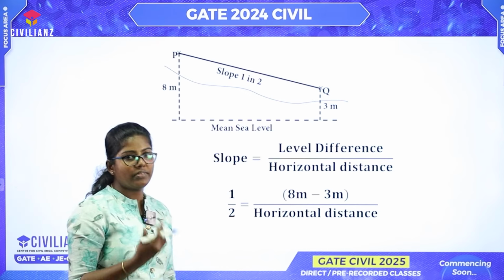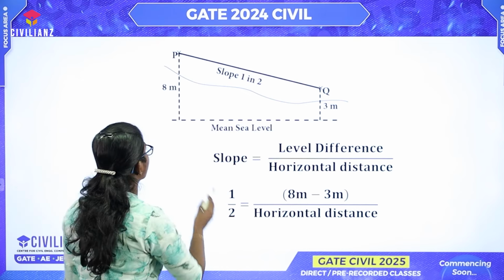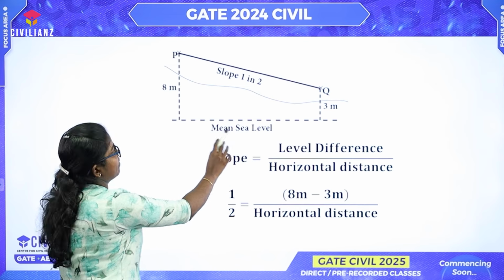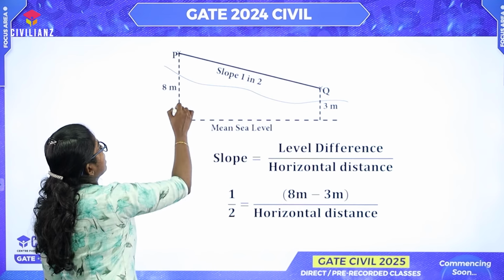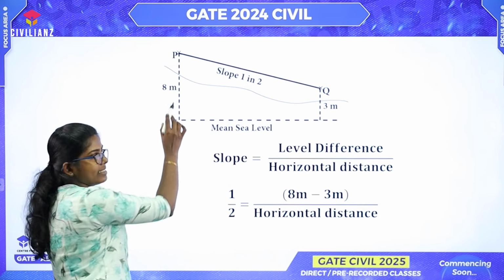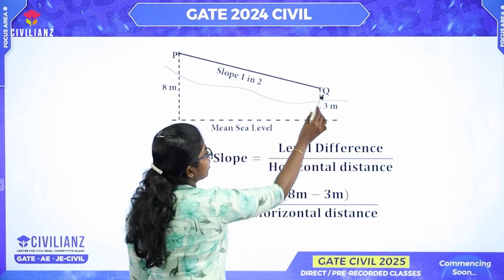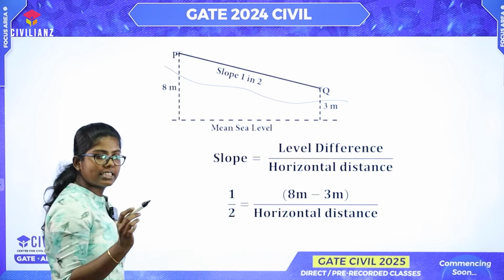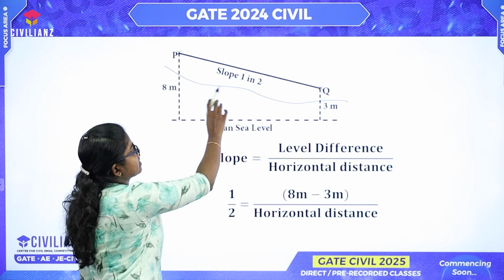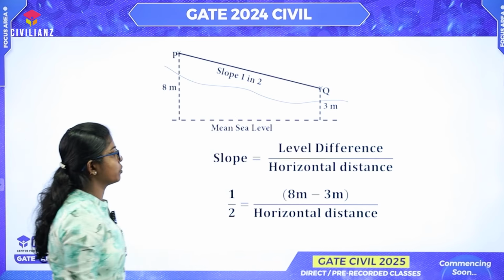Here we need to draw the diagram. This is the mean sea level. The height from P to mean sea level is 8 meters. The height from Q to mean sea level is 3 meters. Our gradient is a falling gradient of 1 in 2.